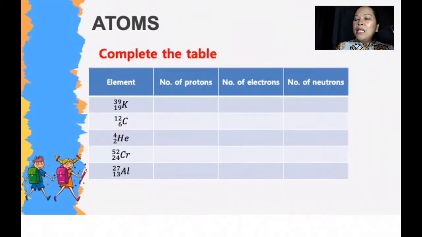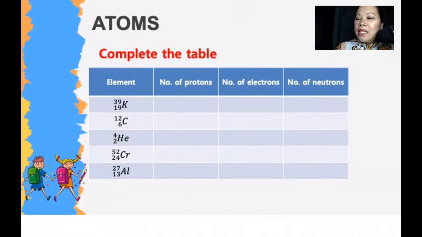So for example, this one, we have potassium. Can you tell me the number of protons for potassium? Can you type it in? Can you tell me the number of protons, number of electrons, and number of neutrons for potassium? Alright, I'll do potassium, you tell me carbon, okay?